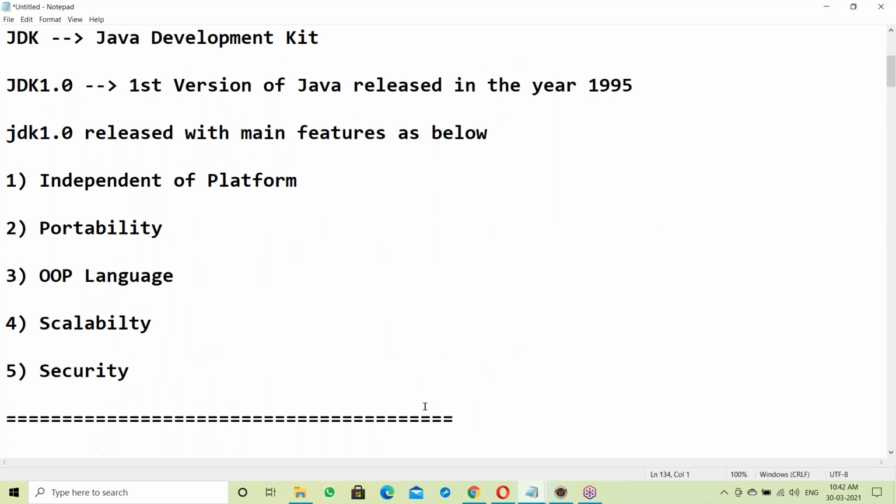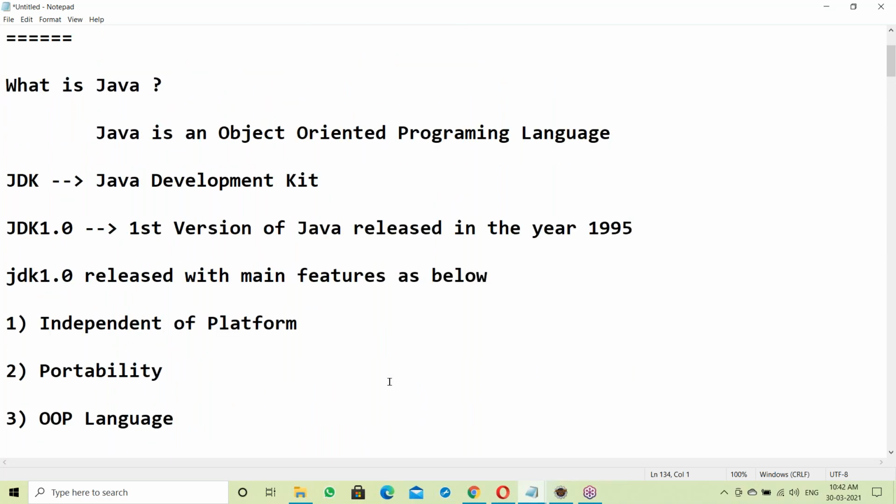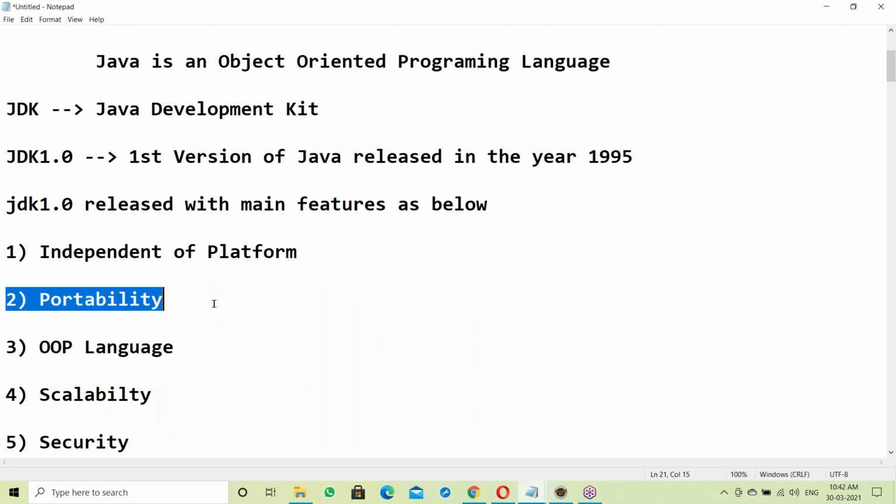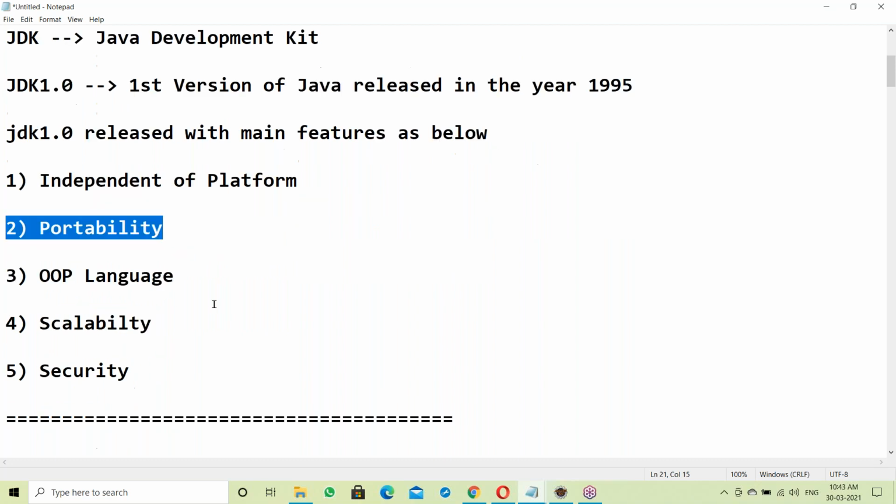Tomorrow we'll start these features. What is independent of platform, portability, we'll discuss one by one tomorrow. Tomorrow we'll be finishing Java features. After that, we'll go to how to install Java, how to set up the Java environment and Eclipse and all those things. That's all for today.